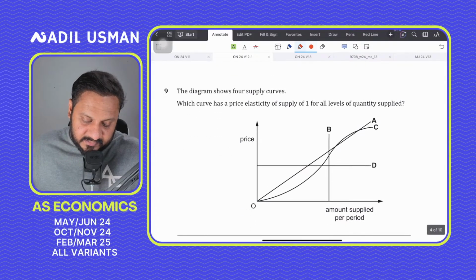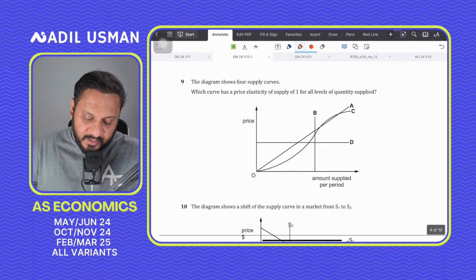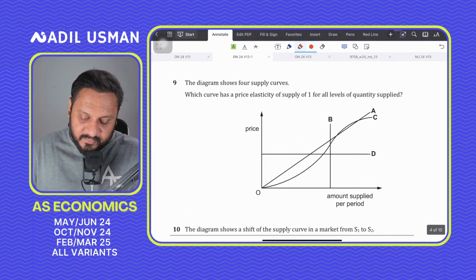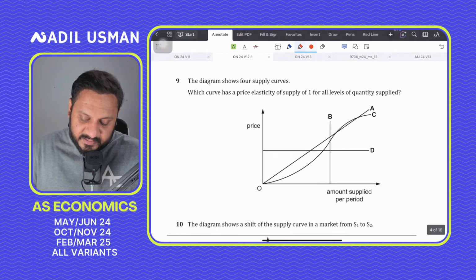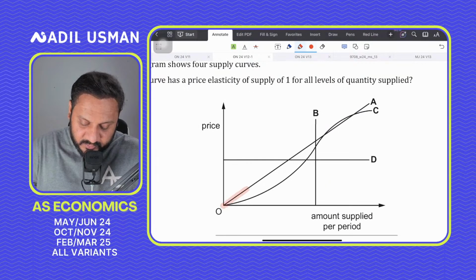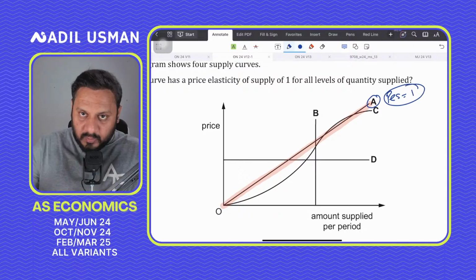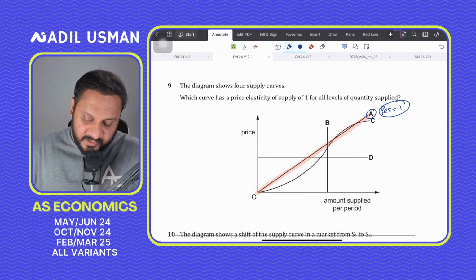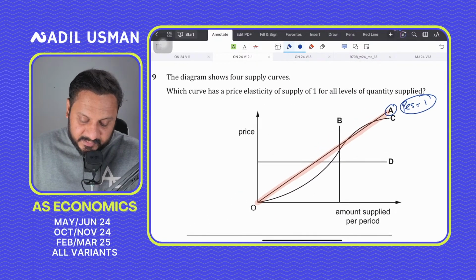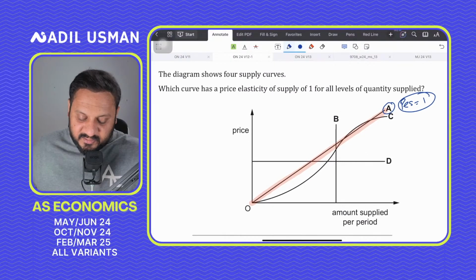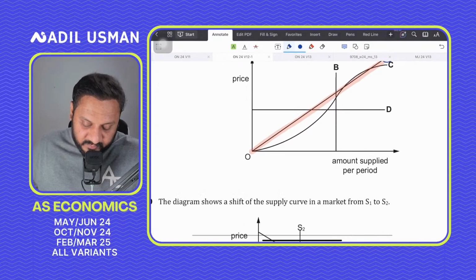Question number 9 says the diagram shows 4 supply curves, which has a price elasticity of supply equal to 1. So the correct answer is A for alpha, because when the supply curve starts from the origin all the way up, it's a linear sloping supply curve. So the PES is equal to 1, that is unity, along all points of the supply curve. And I've said it before, I'll say it again, there's a YouTube video on why elasticity differs along a supply curve. Make sure that you watch that video.